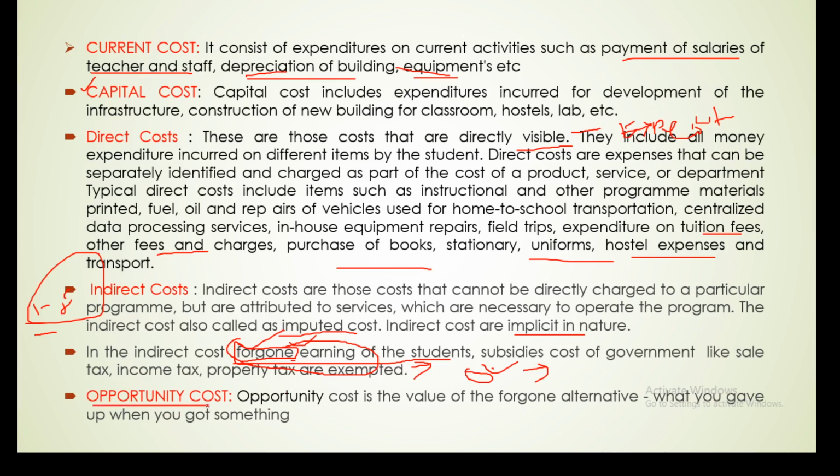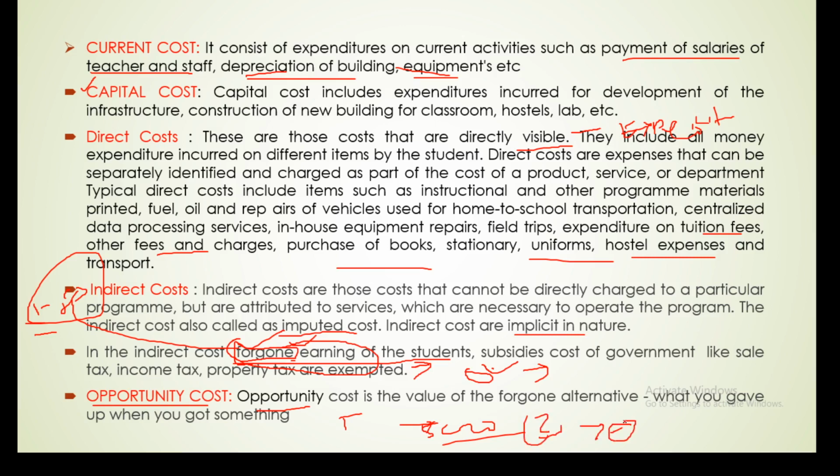Opportunity cost. What actually is opportunity cost? Forgone earning comes under indirect cost, and opportunity cost also comes under the indirect cost. Suppose I am a teacher working in a school, earning 5,000 per month. But at the same time, I want to take a greater certificate, a greater degree than the present one. So I take a study leave for 2 years and get a certificate.